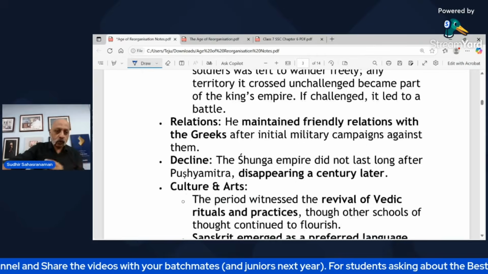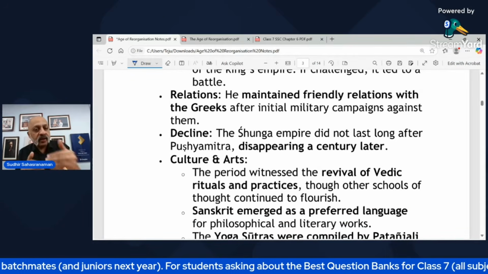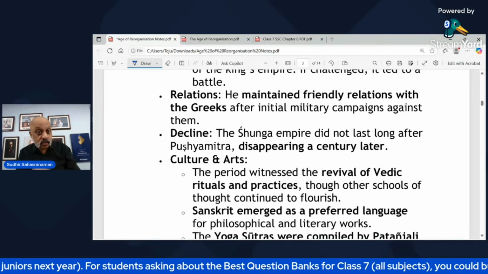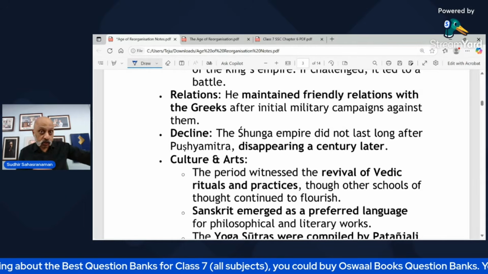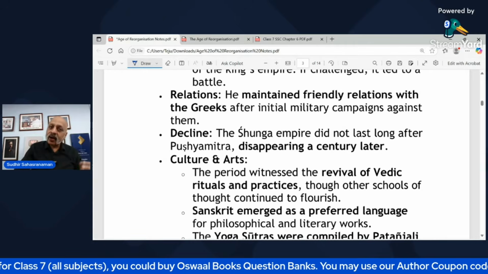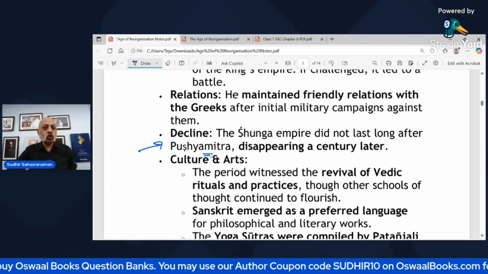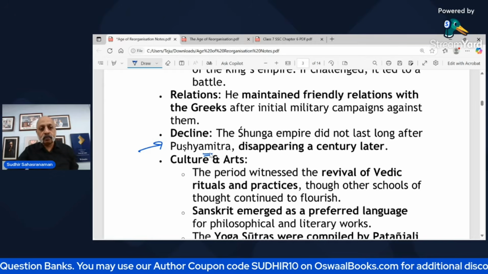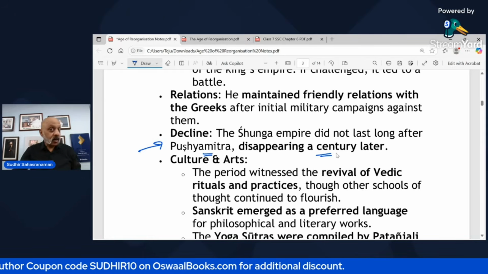Okay, that's another story. Now, the relations of the Shunga dynasty: he maintained friendly relations with the Greeks after initial military campaigns against them, right? So that was one aspect. But the Shunga empire, like the Maurya empire, also declined over a period of time. It did not last long after Pushyamitra Shunga, and it disappeared a century later. So this is the first dynasty that you need to know.